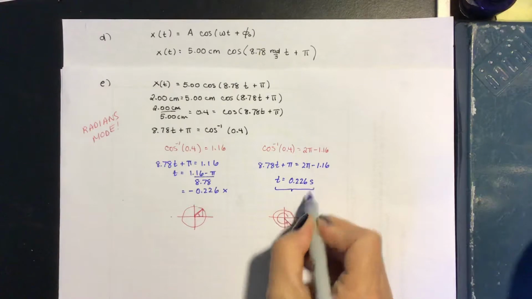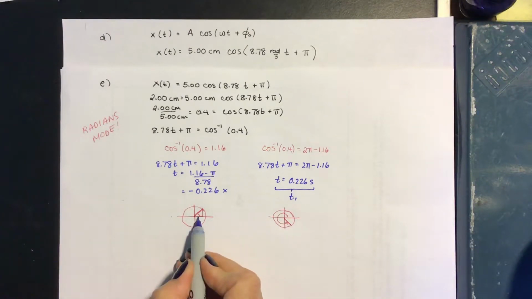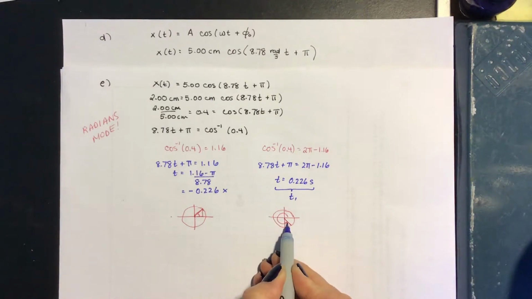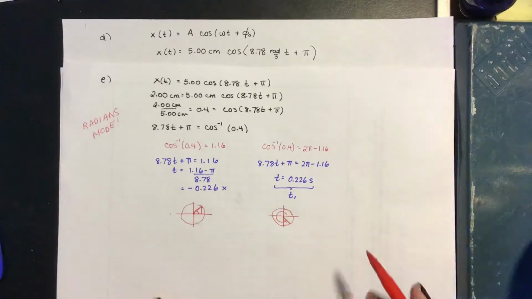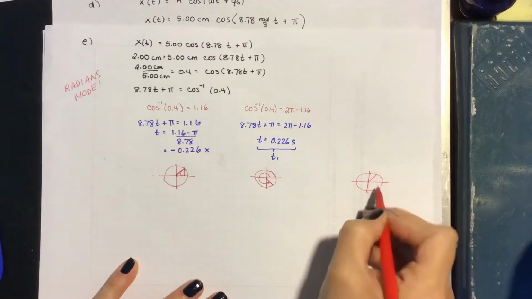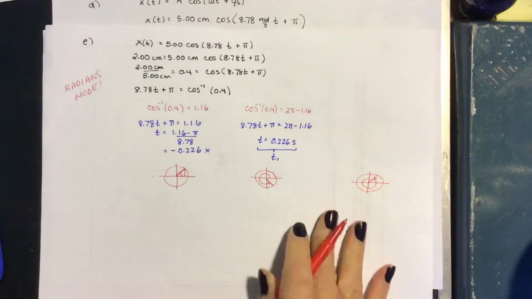Now we have to find our next time. So let's go around the unit circle some more. Our first angle was we started at 0, came up to the angle in this quadrant. Our next angle was we came to the angle in this quadrant. So now for our next time, we've got to go back to the angle in this quadrant and ask, if we're not going to call it 1.16, what will we call it? To get to the angle in this quadrant, we can come all the way around the circle and back up to it. So that angle could be 2 pi plus 1.16.